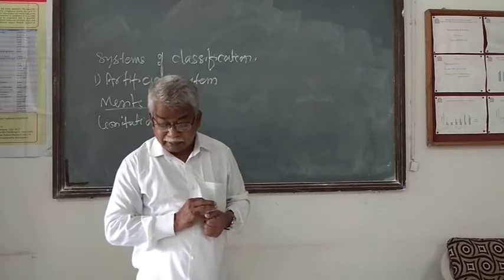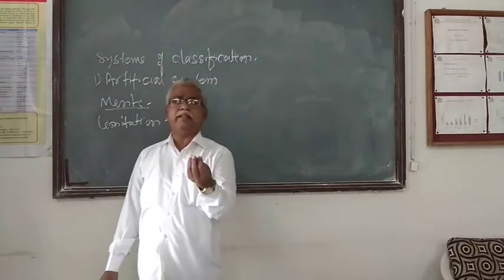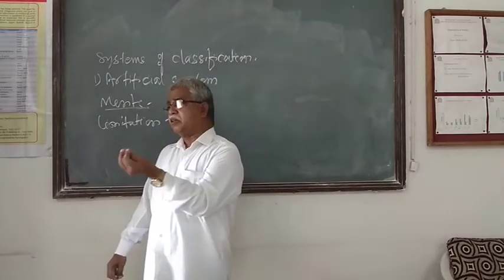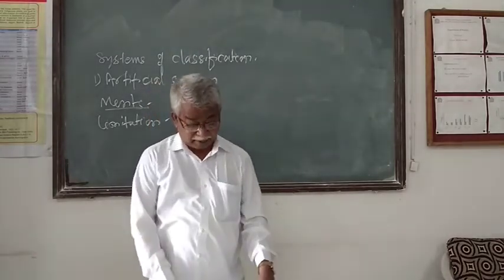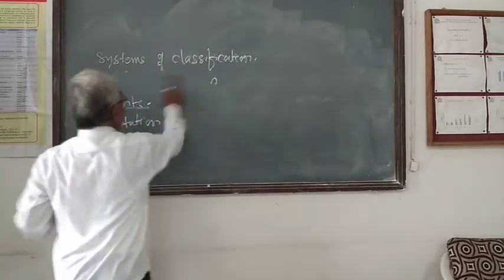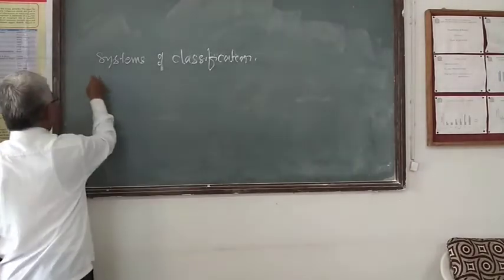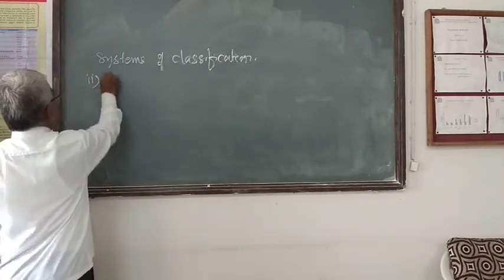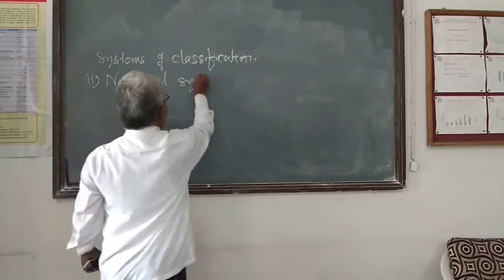This system has little or no predictive value. It is right, very little value or no predictive value is there. This is regarding the artificial systems of plant classification. The second system that we are going to see is the natural system.